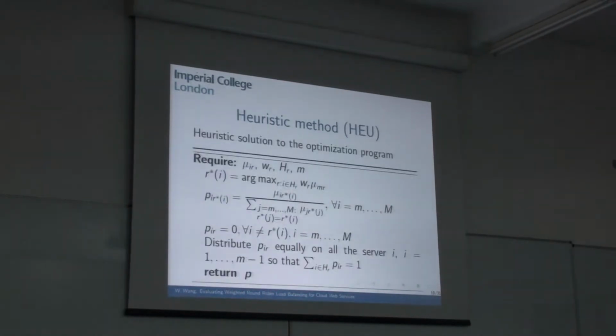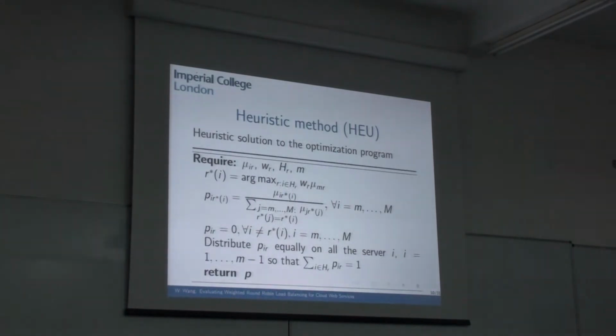Another theoretical method is the heuristic method. It's a heuristic solution to the optimization program and requires an additional parameter n here. The algorithm goes as follows. The first step is to see, for each server, which class returns the maximum weighted service rate.